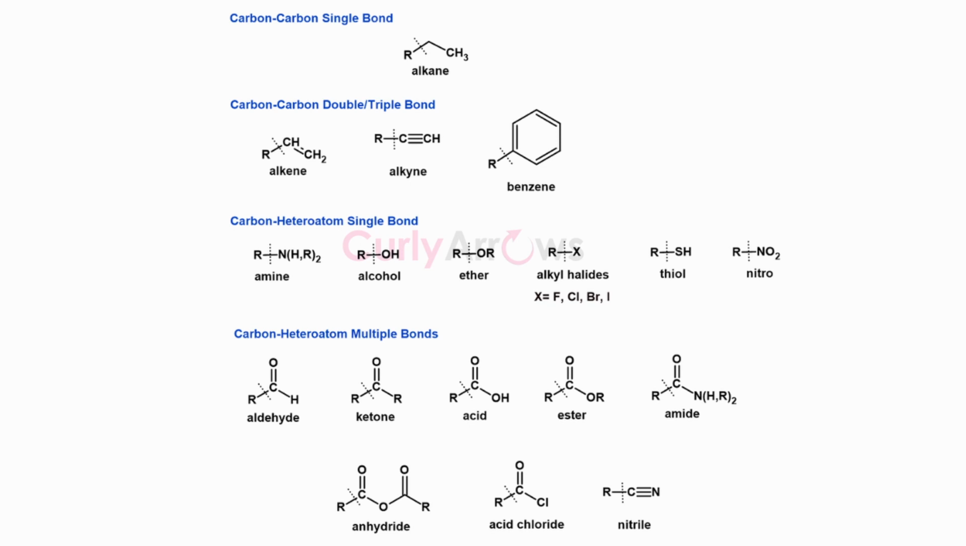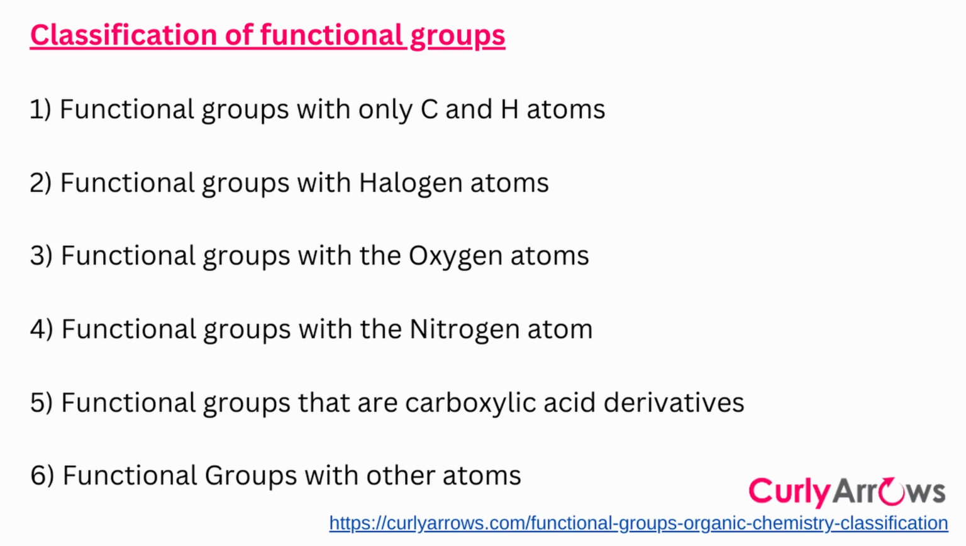A tutorial on how to identify and name functional groups, and examples of reactions wherein a functional group undergoes transformation, I have covered in the Introductory Organic Chemistry course on CurlyArrows.com, a link to which I will place below this video. Classification of a functional group can be done in several ways. One way that I have covered in the article is when functional groups have only carbon and hydrogen atoms, or when the functional groups have halogen, nitrogen, oxygen, or any other atom. Other ways also exist, like when the functional groups are carboxylic acid derivatives.